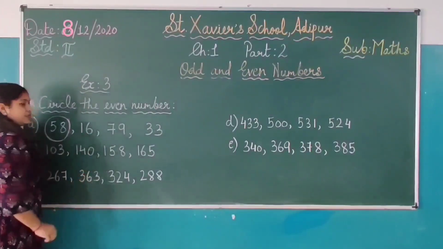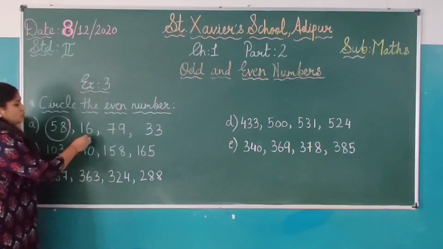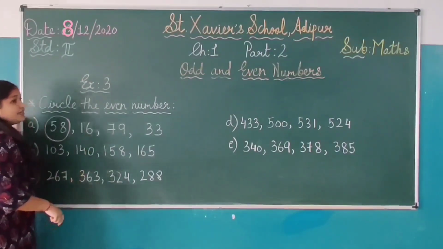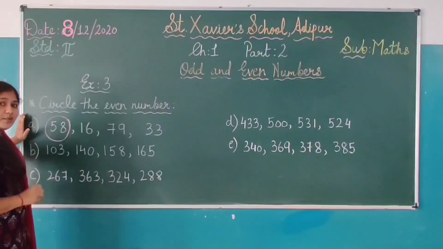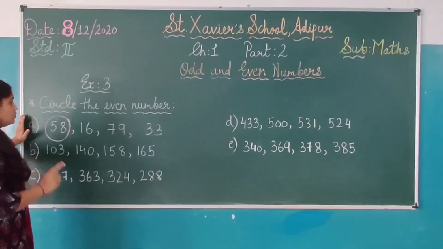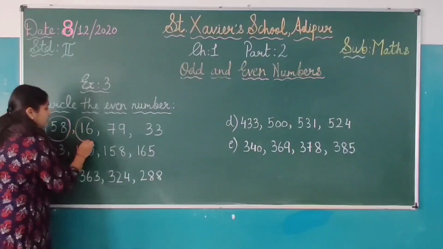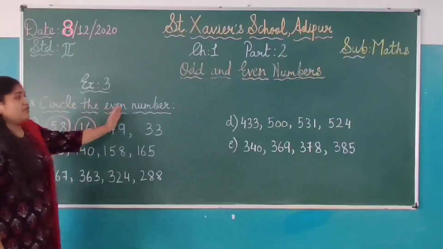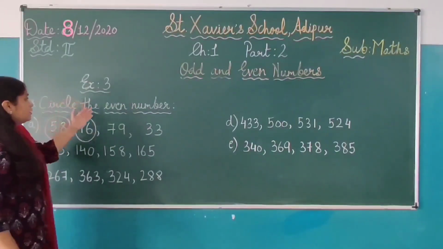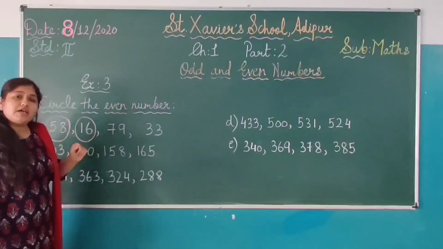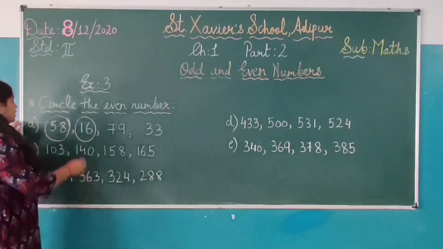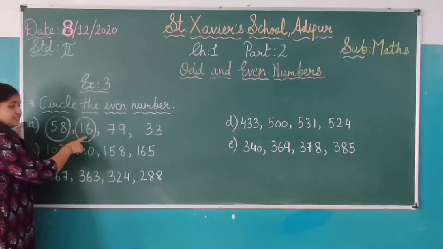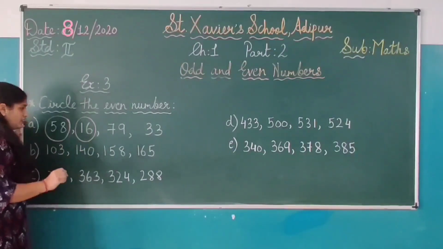Then 16. The number here is 16. So 6 is on the ones place. 6 कौन सी place पे? Ones की place पे है. Yes students, 6 कौन सा number हो जाता है यहाँ पे? Very good, even number. So 16 will be an even number. What is the heading here? We have to circle the even numbers. हमें जो even number है वो circle करना है. So these 4 different numbers are given. Among them 58 and 16 are the even numbers.